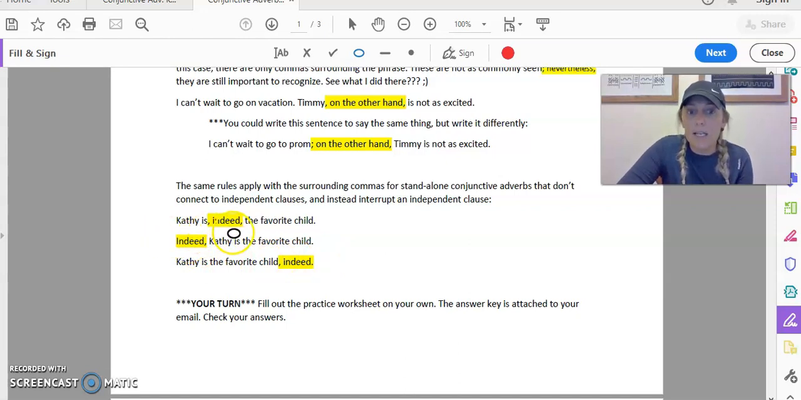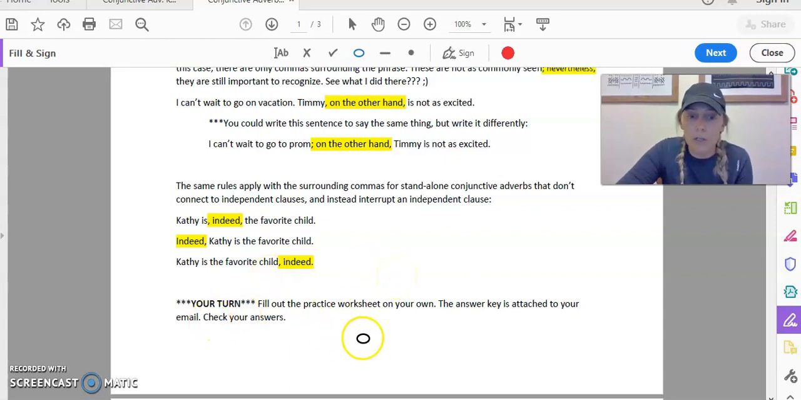Kathy is indeed the favorite child. Right here, this conjunctive adverb interrupts the sentence. You have 2 commas surrounding it. Kathy is not a complete sentence. The favorite child, not a complete sentence. So you're not going to see that semicolon there, okay? Indeed, comma, Kathy is the favorite child. You would have a comma after indeed. Kathy is the favorite child, comma, indeed, all right?